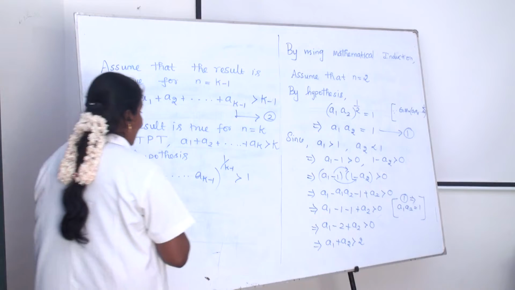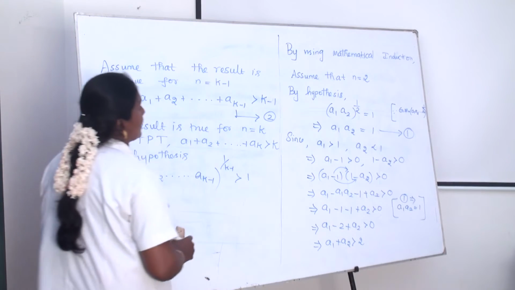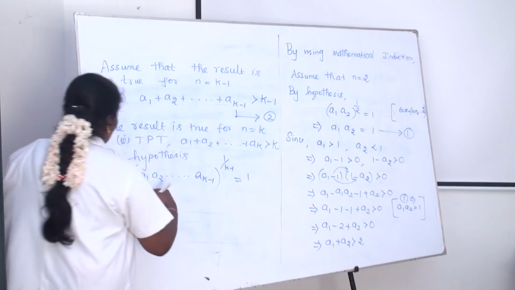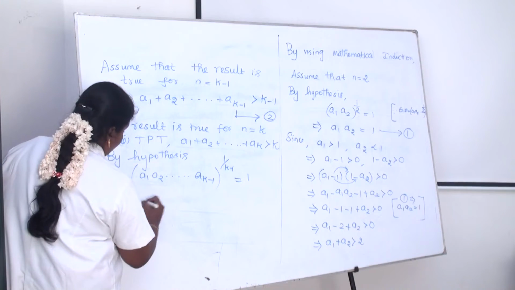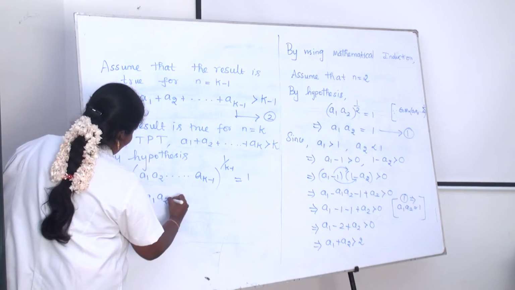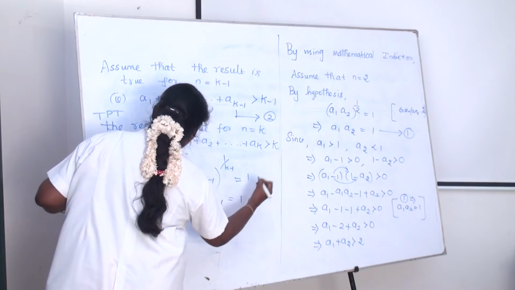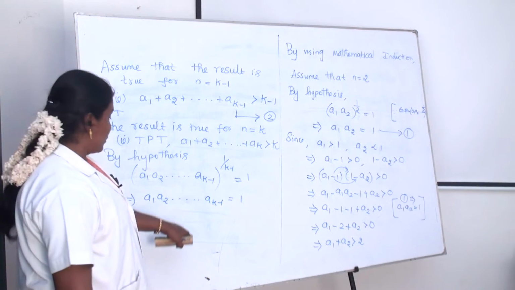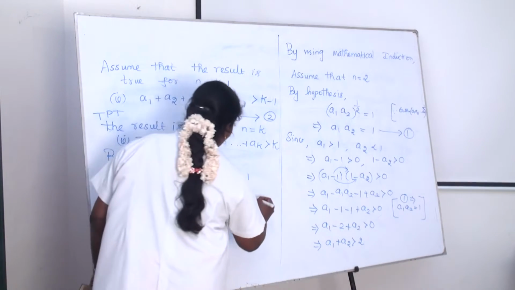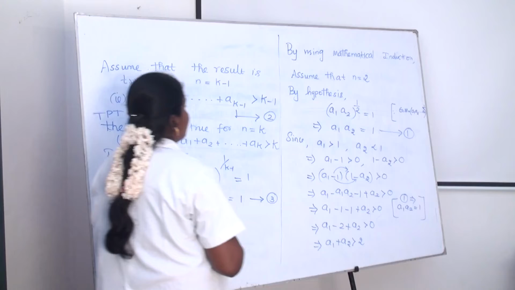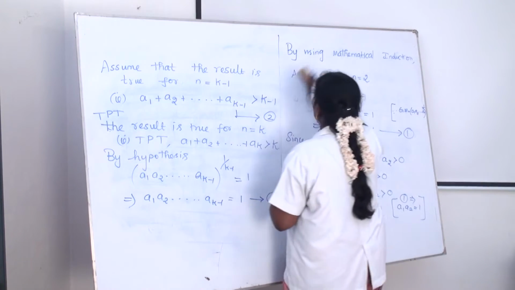Here also we are using our hypothesis. N is equal to 2 means we get it is equal to 1. Taking power k minus 1 on both sides, we get a1, a2 etc. up to a_{k-1} is equal to 1. This is our equation number 3. And then just try to simplify that one, we get an answer.